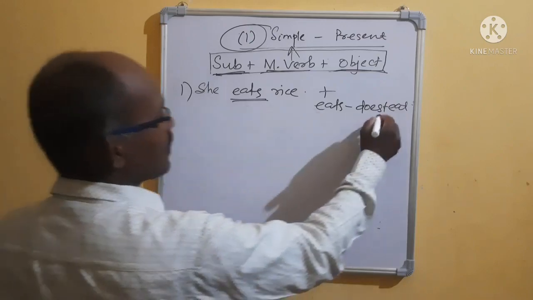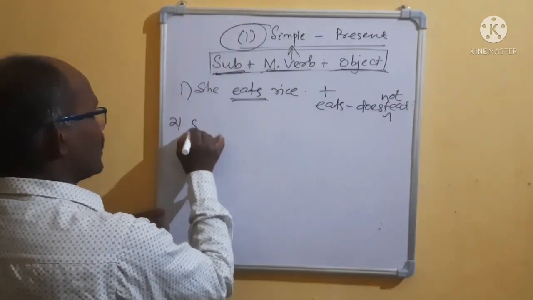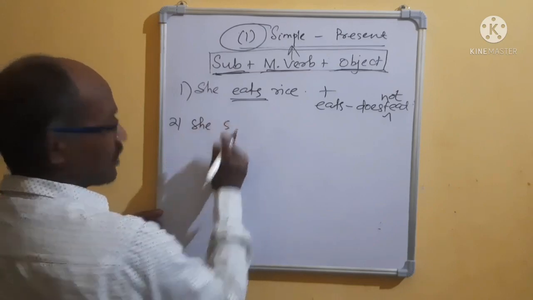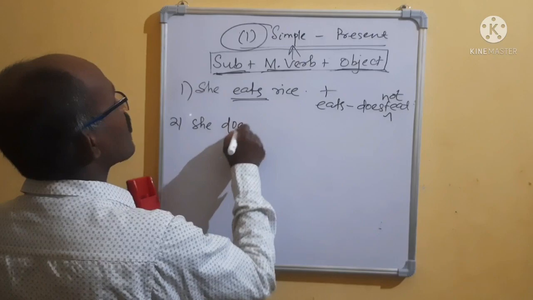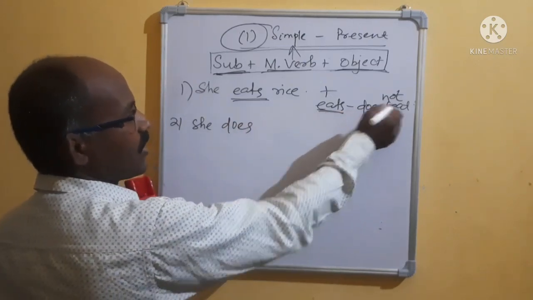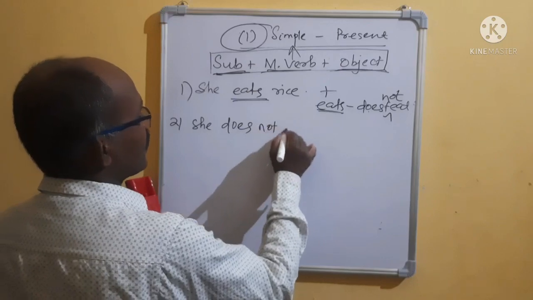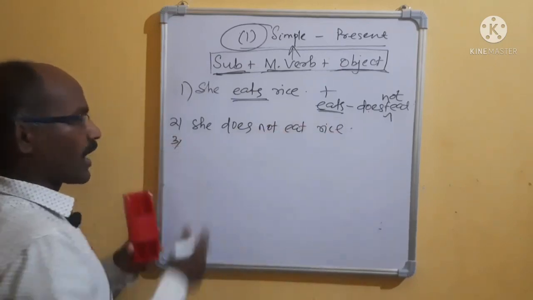Now negative, in here you have to use not. That means what will you do? Number 2, she does not... Where do I get does? But eats means it will come does plus eat. She does not eat rice. Clear? Then come to number 3, interrogative.